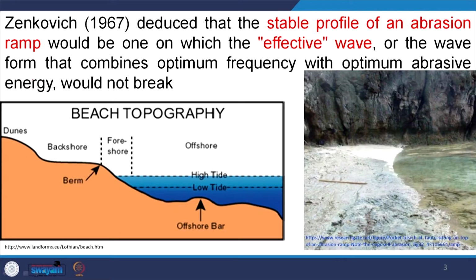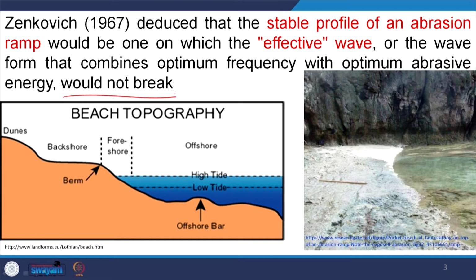This researcher in 1967 deduced that the stable profile of an abrasion ramp would be one at which the effective wave, or the wave form that combines optimum frequency with optimum abrasive energy, would not break. This is important to understand.